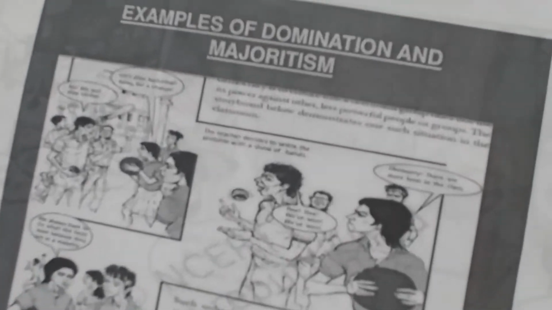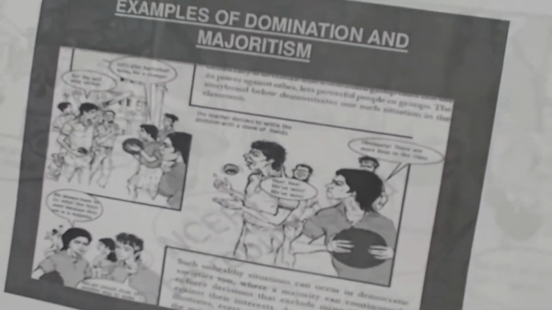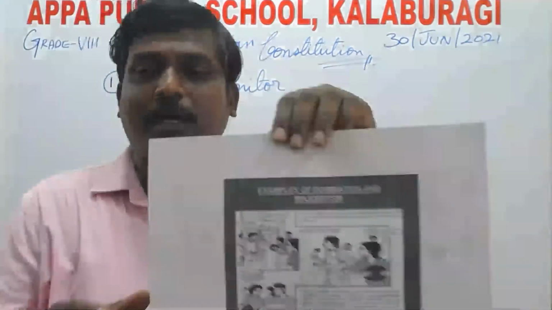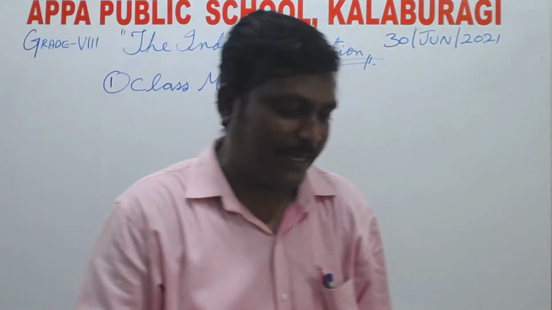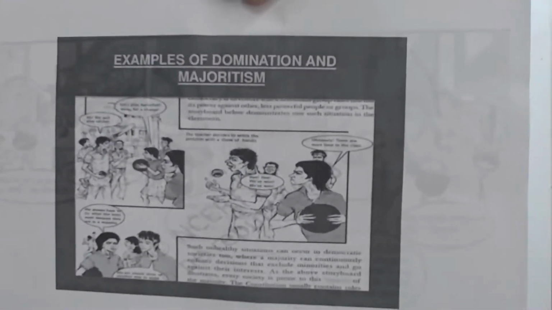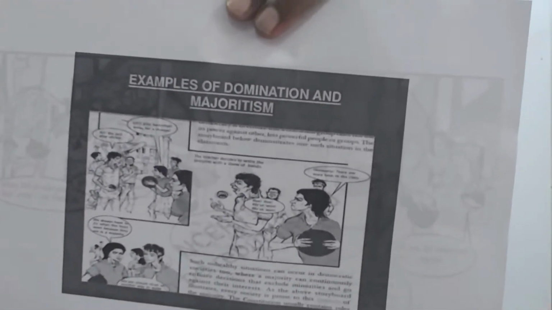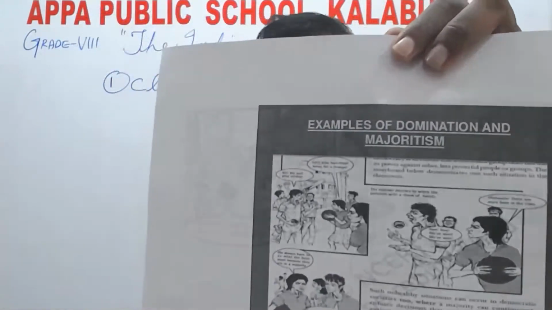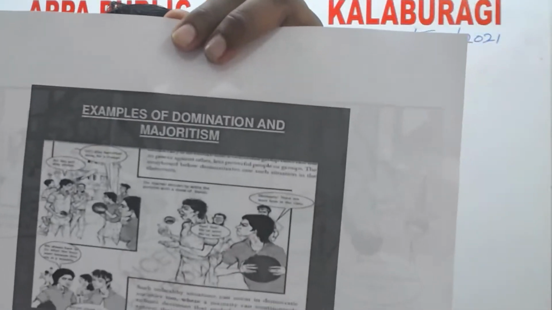It may be a basketball, it may be a throw ball game, right? And the boys are holding a small ball. Here the boys wanted to play cricket, and the girls wanted to play either throw ball or basketball. But both cannot play at the same time, right?